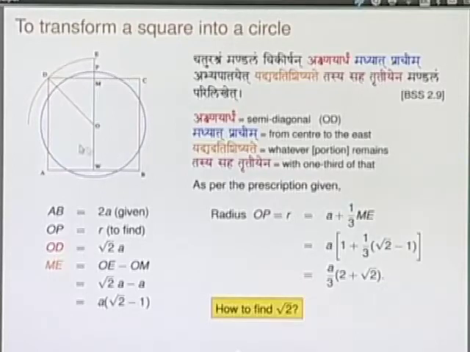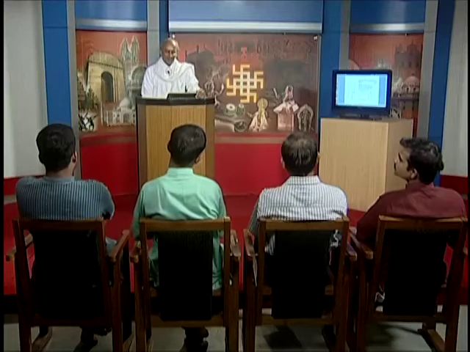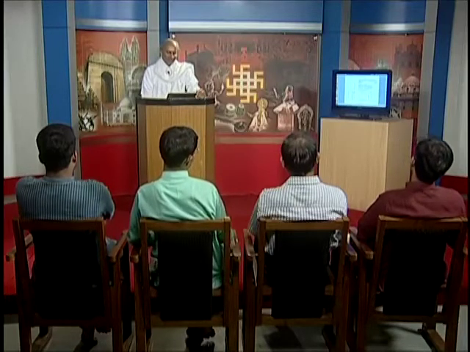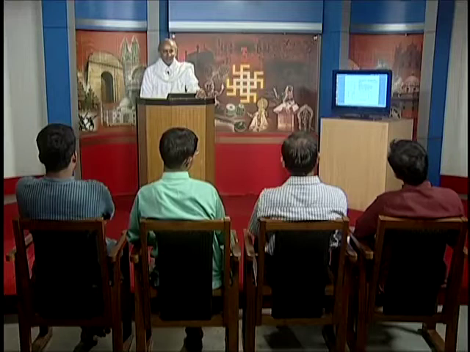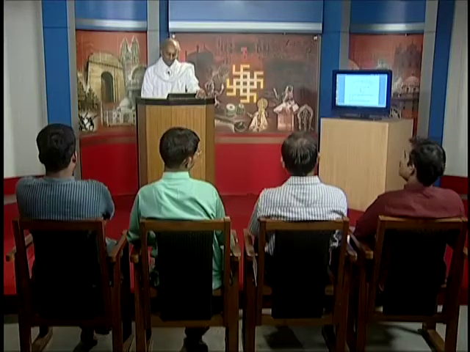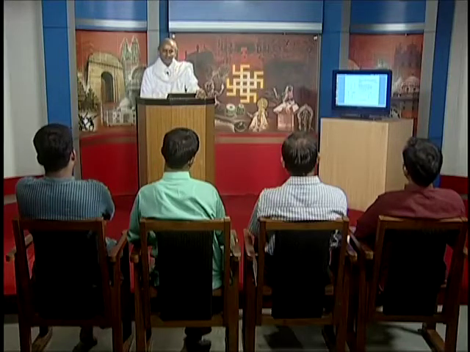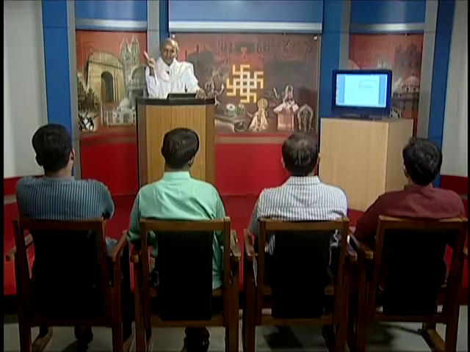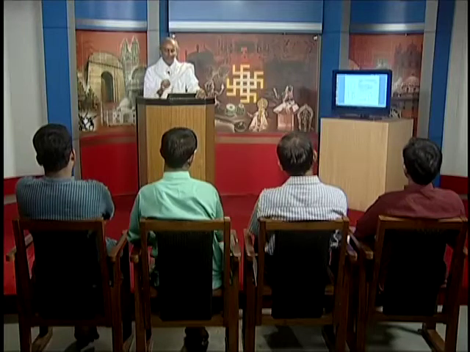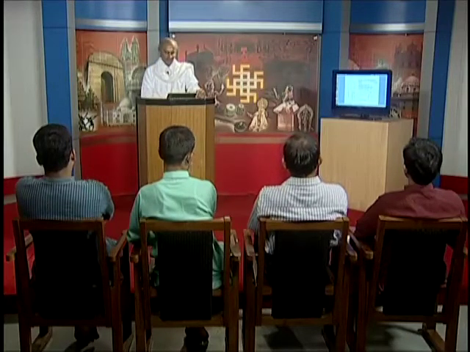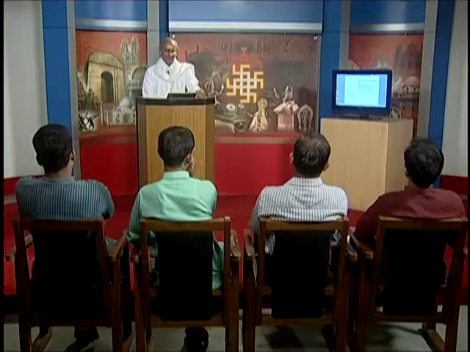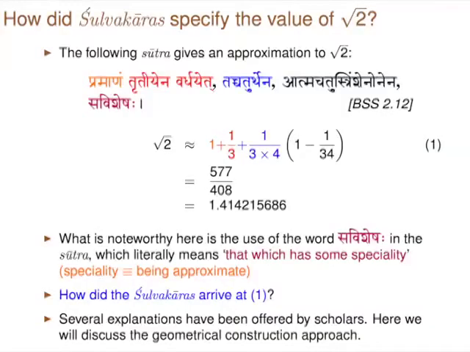So, this blue circle which you find here will be approximately having the area of this square. See, the accuracy you will be able to see straight away here. See, the value of pi will give you the accuracy. If you actually calculate, it turns out to be, I think, 3.088. What you require is 3.14. See, 3.14. So, it comes to something like 3.088. If you do a little mathematics, you will be able to get that. So, that is the prescription that has been stated here as far as this construction is concerned.